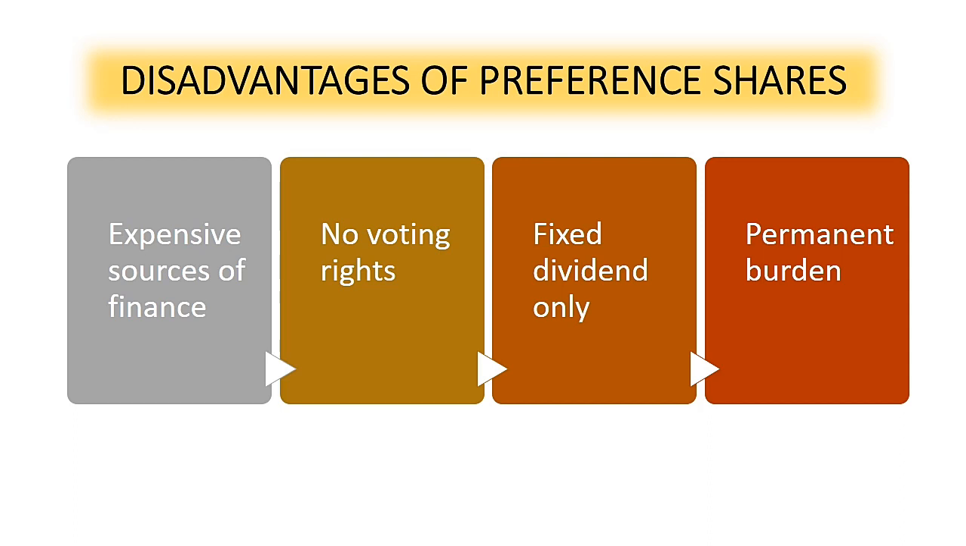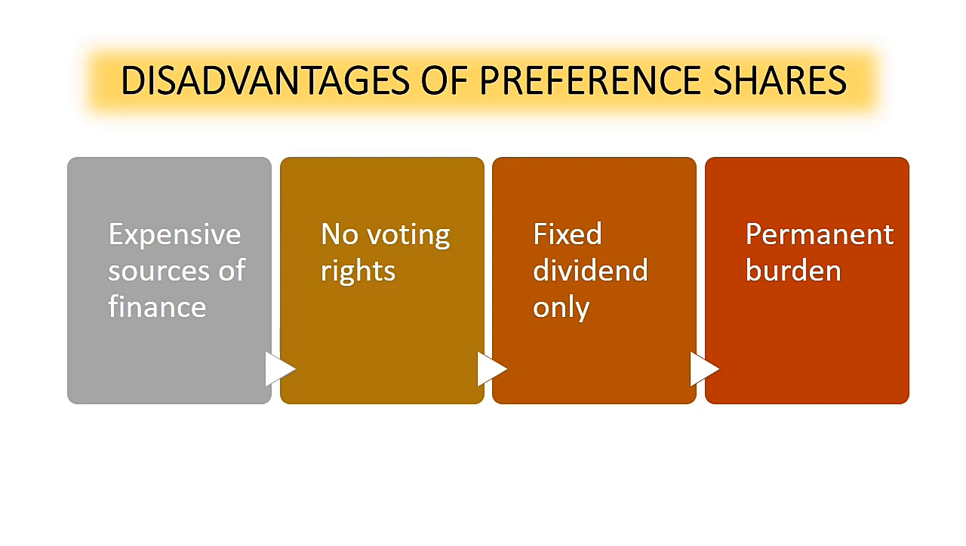The next one is no voting rights. One of the identified disadvantages of preference shares is that the shareholders do not enjoy any voting rights, so they can't intervene or change any decision made by the management. The third one is fixed dividend only. When we say preference shares, they can get only a fixed rate of dividend, so they do not enjoy more profits of the company. If the company gains more profit, shareholders will not be entitled to the excess of the dividend rate.